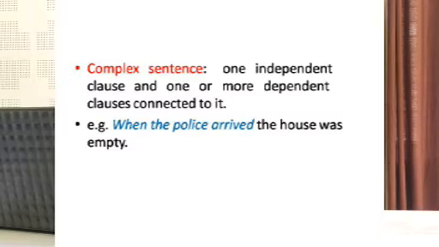Then complex sentence. A complex sentence, again we have got one independent clause and one or more dependent clauses connected to it. If you see the example, when the police arrived, the house was empty. So here we have got an independent clause, that is the main clause, the house was empty, whereas when the police arrived is the dependent clause, it cannot stand alone.